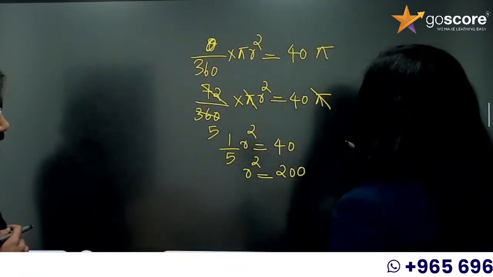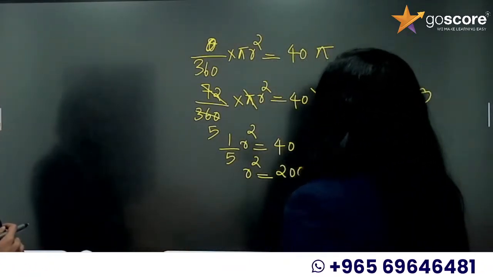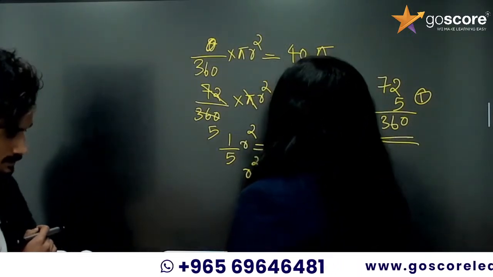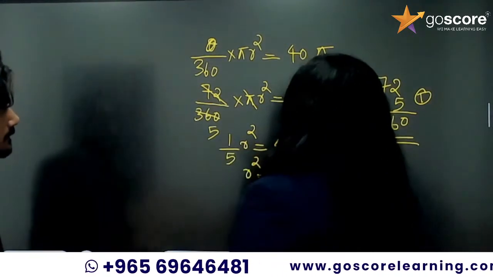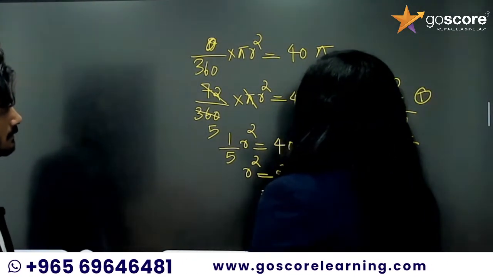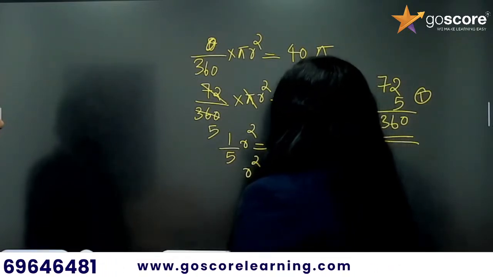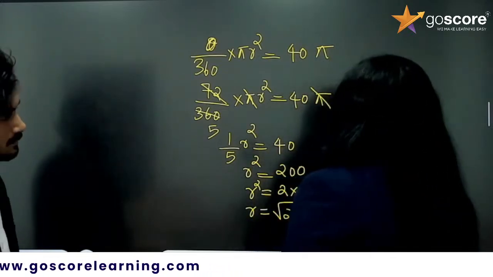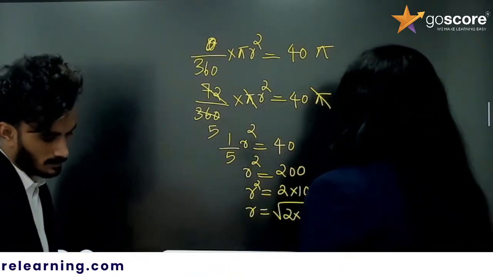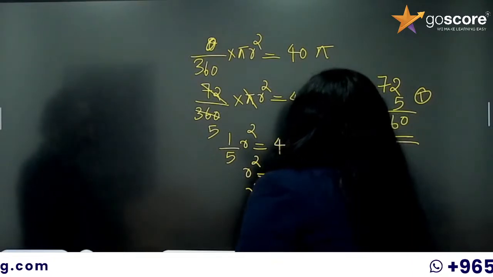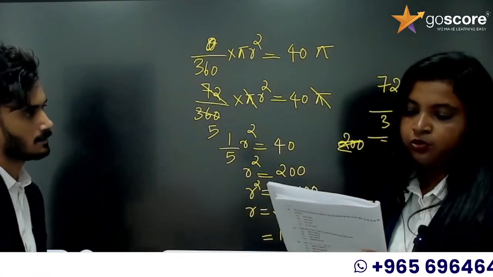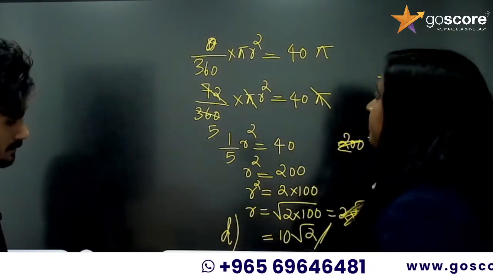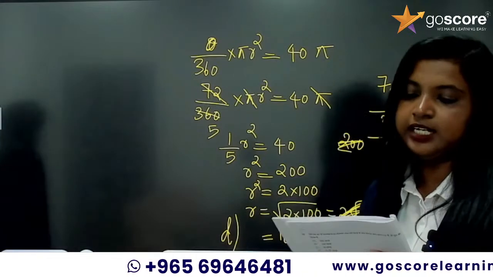We don't have any option like that, so you have to do the prime factorization, or you can write it as 2 into 100. So r is equal to root of 2 into 100, which is equal to 10 root 2. Okay, so we have an option 10 root 2 here. Yeah, option D, 10 root 2 is the correct answer.